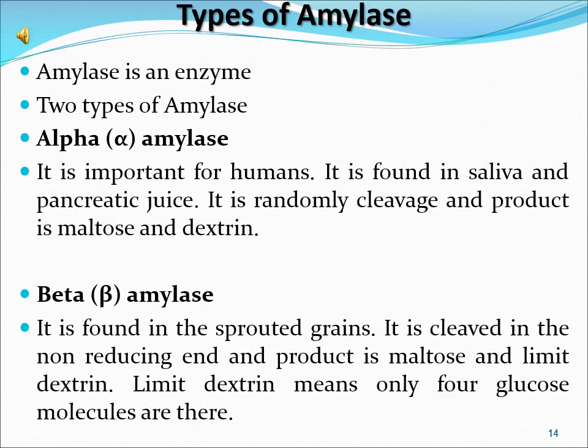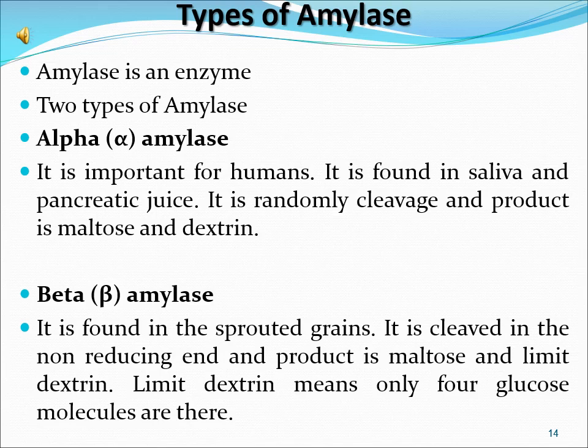Now the types of amylase. As you know, amylase is an enzyme, and there are 2 types of amylase. Number 1 is alpha amylase, and number 2 is the beta amylase. Alpha amylase is important for humans. It is found in saliva and pancreatic juice.